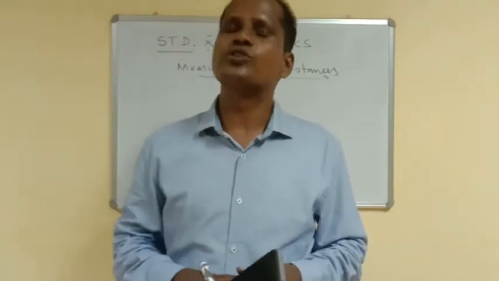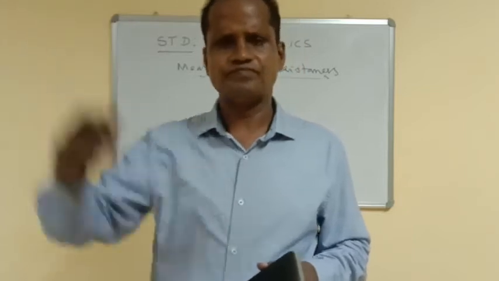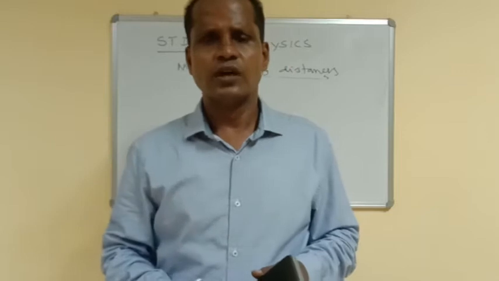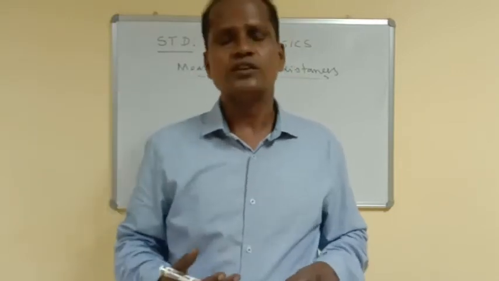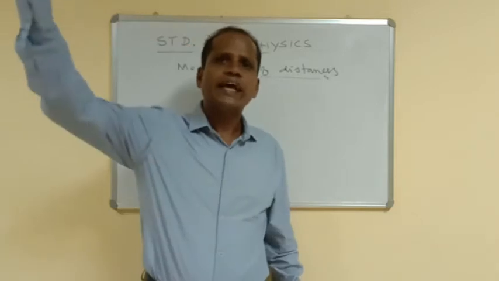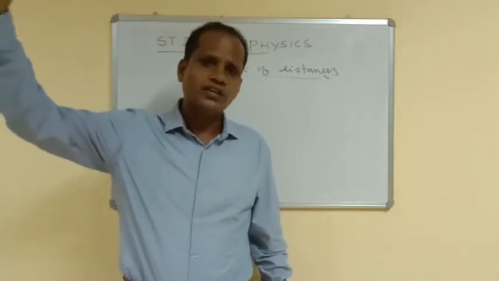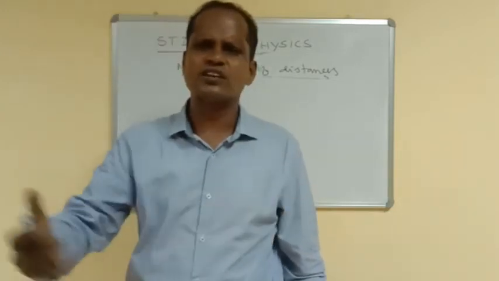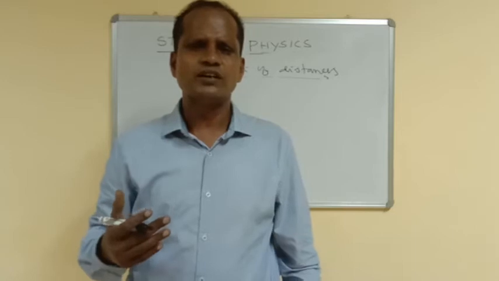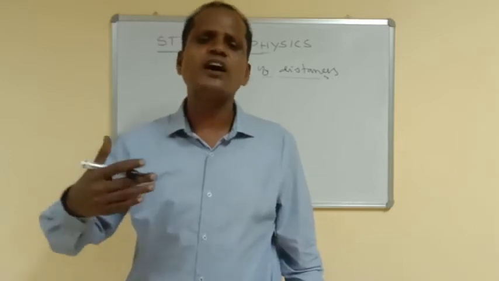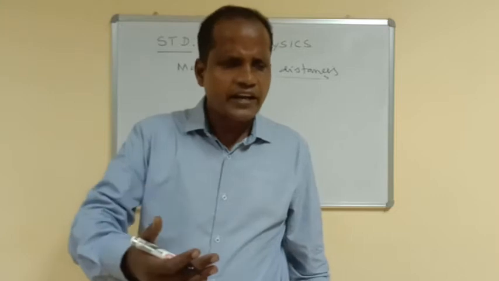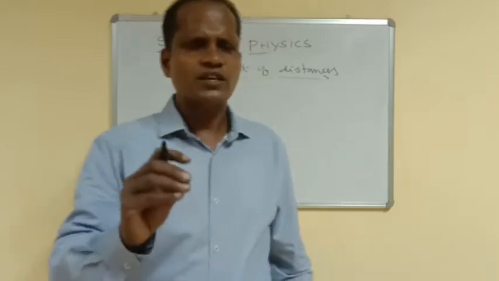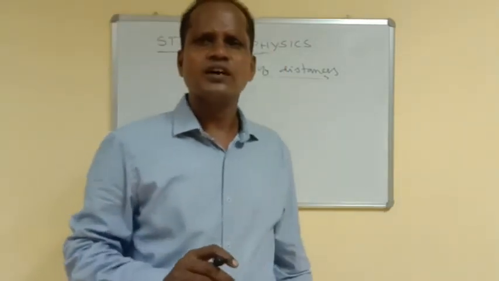Similarly, suppose we want to measure the distance between Earth and Moon. Here we use astronomical units. Then suppose we want to measure the distance between the Earth and galaxies or stars. Here we use a unit called light years. These are units for measuring larger distances. You can get clear about these larger units in your textbook. Here we are going to see a few methods for measuring large distances.